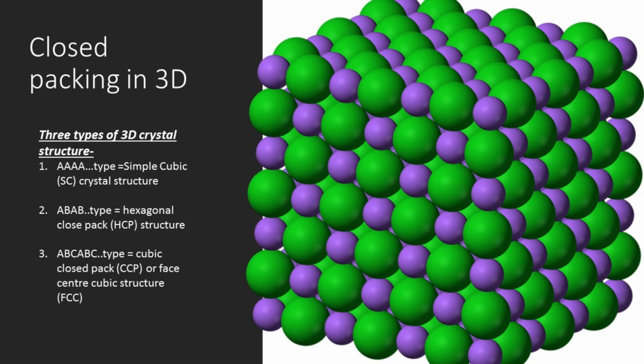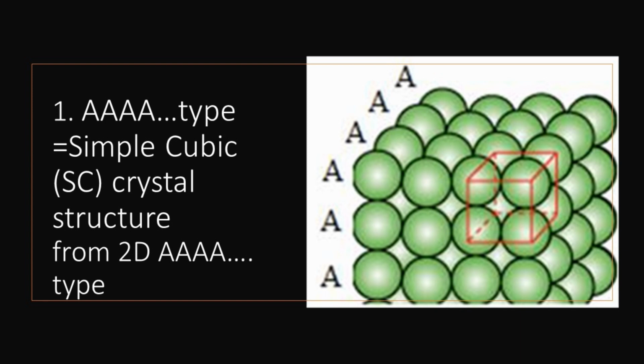That means in 3 dimensions there are 3 types of unit cells: SC unit cell formed by 2-dimensional square close packed layers, and HCP and FCC structures formed by 2-dimensional hexagonal close packed layers. In the first type, that means in 3-dimensional close packing, which is from 2-dimensional AAA type.